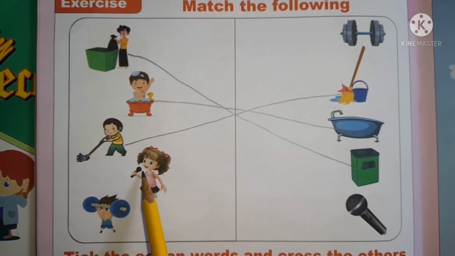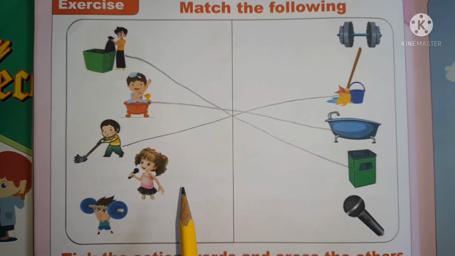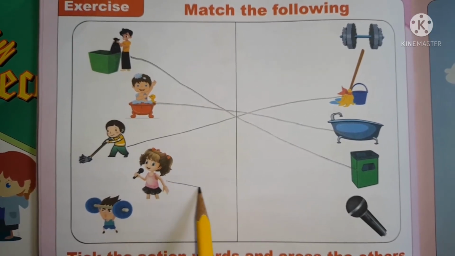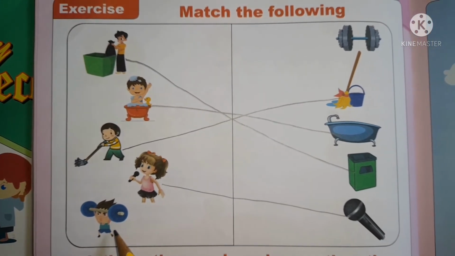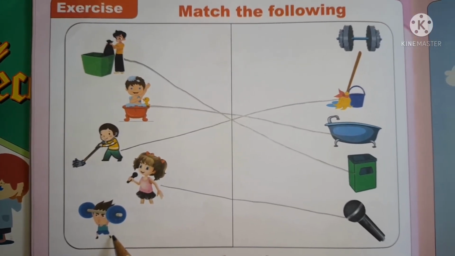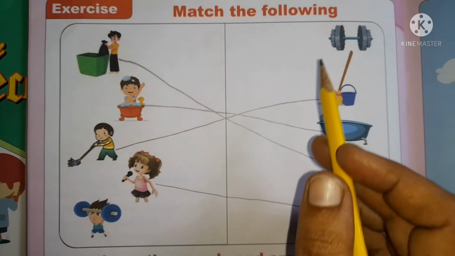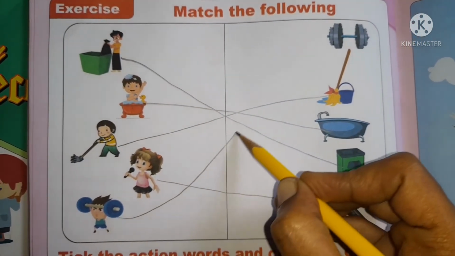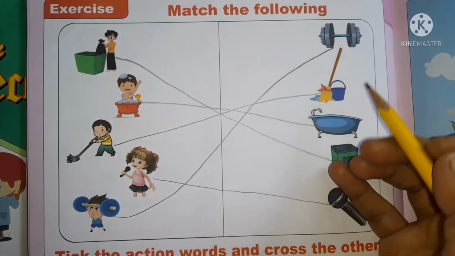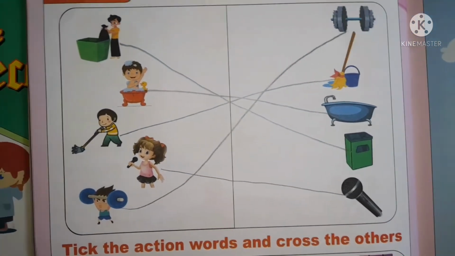You can see a girl singing with a mic. Find the matching item here. Yes, you can see the mic here. Match both of these. Last one, lift. You can see a child lifting a heavy weight. Lifting. Where is the weight here? There. So join both of those.